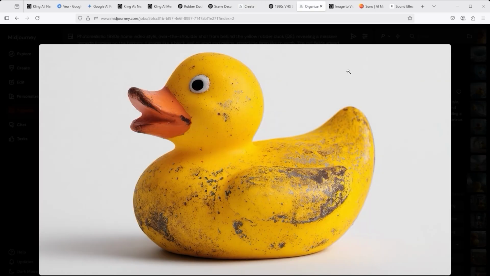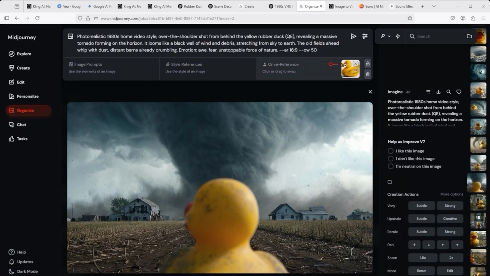A quick insider tip at this point: to get a consistent rubber duck in the images, I first created a corresponding toy and then inserted it as an Omni reference with Omni weight 50. This way, you can motivate Midjourney to always add a roughly identical figure to the image.